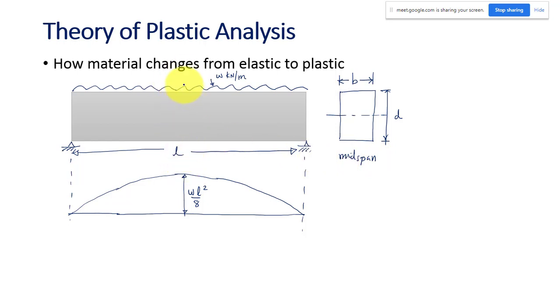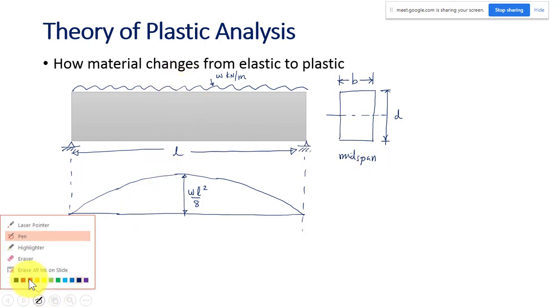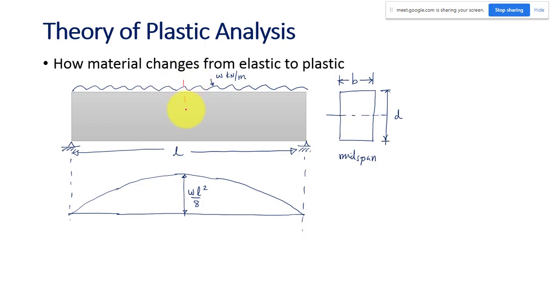This is wherever we have the maximum moment. So I'm just looking at this section. This is the cross section, just B and D. It is a prismatic beam where all along the length there is no change in the cross section shape. B and D are constant. As per our assumption, we have a linear strain diagram. As per assumption number 2, my bending strain is just linear.